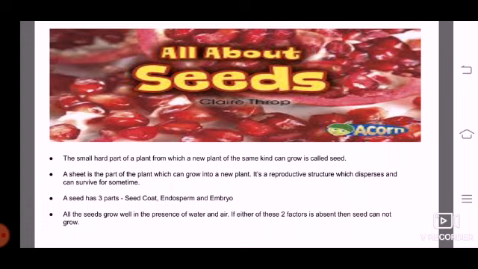grow is called seed. A seed has 3 parts. How many parts? 3 parts. Seed coat, endosperm and embryo. All the seeds grow well in the presence of water and air. If either of the 2 factors is absent, then seed cannot grow. Right? Mainly the 2 factors are required for the growth and development of seeds so that it forms a new plant. What? Air and water, which is very necessary for the growth of the plant.